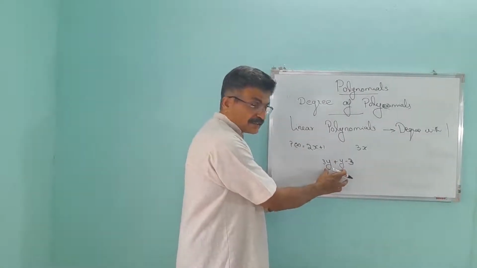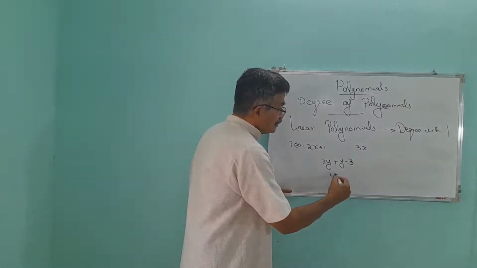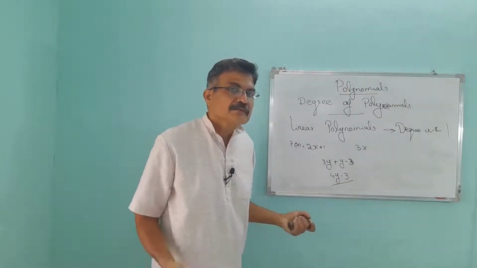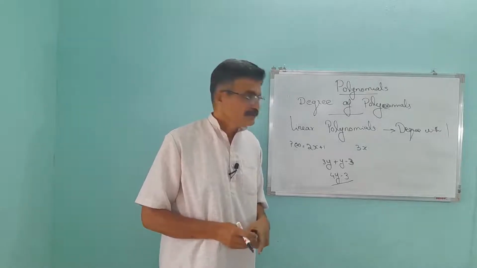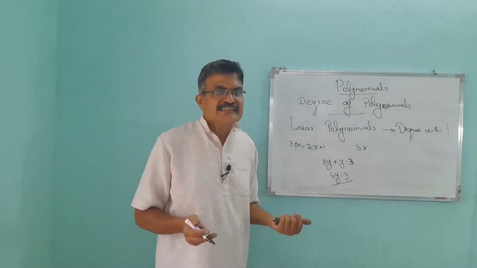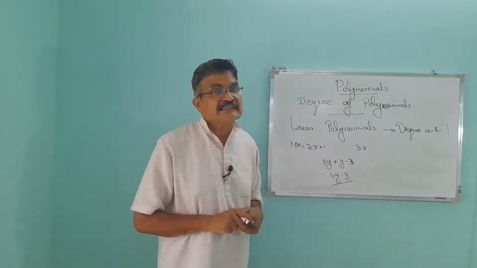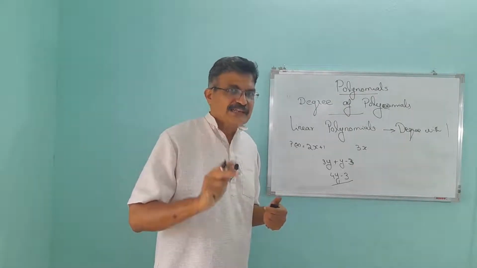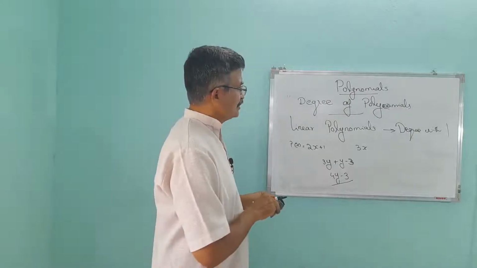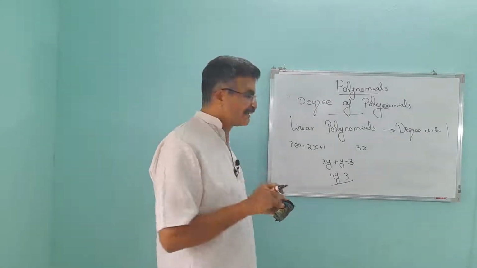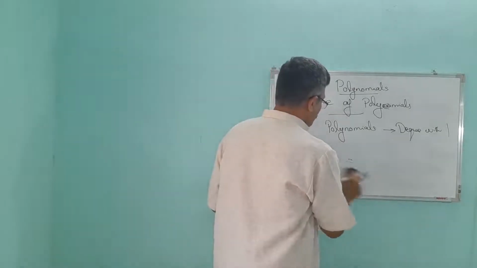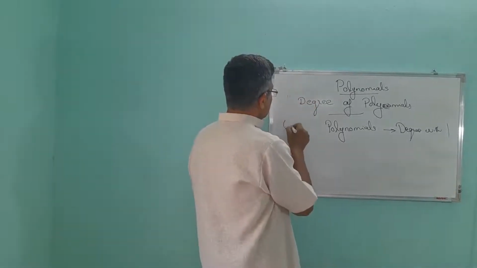What is the result of this arithmetic operation? 4y minus 3. This is the expression. How many terms? 2 terms. So it is not possible to write 3 terms in a linear polynomial. A linear polynomial must have a maximum of 2 terms. Then polynomials with degree 2 are called quadratic polynomials.